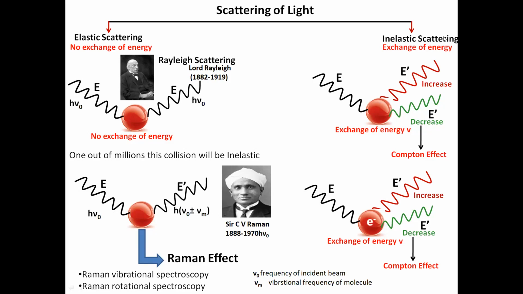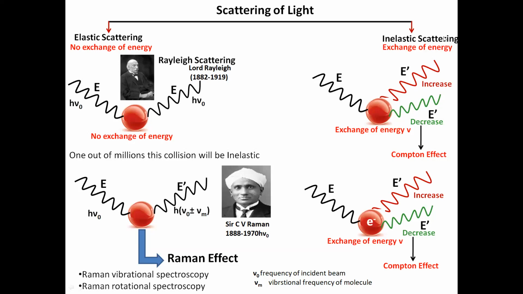And if the molecule was already in a vibrating condition, or in a rotating condition, then the molecule adds its energy to the incident energy. So the resultant or scattered light ray may gain higher energy. That will have higher energy than the incident light. So in that case, E dash will be higher than E if the light ray gains energy.